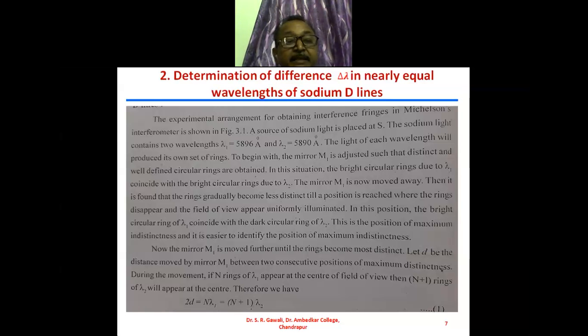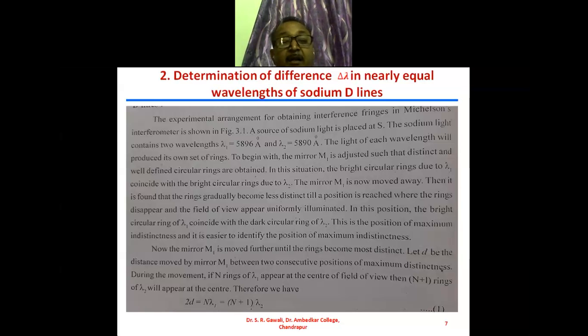During the movement, if n rings of lambda 1 appear at the center of the field of view, then n plus 1 rings of lambda 2 will appear at the center.